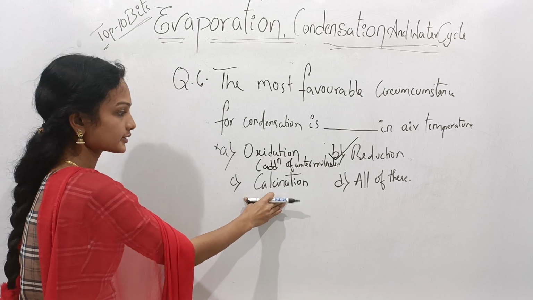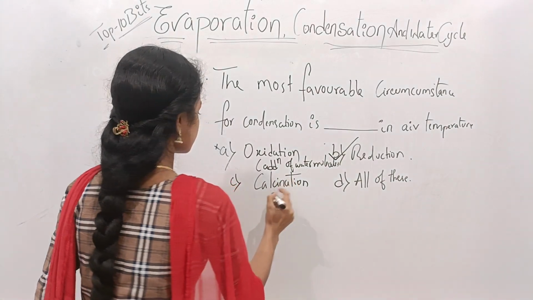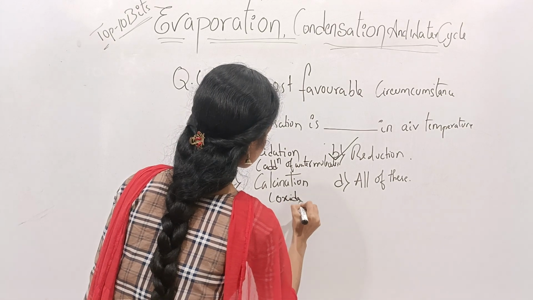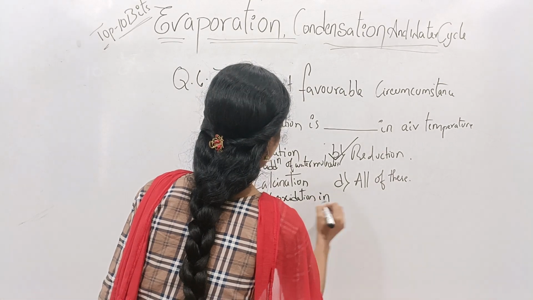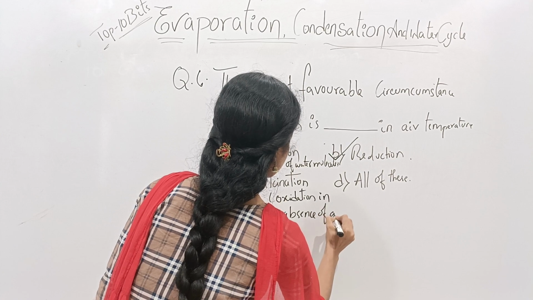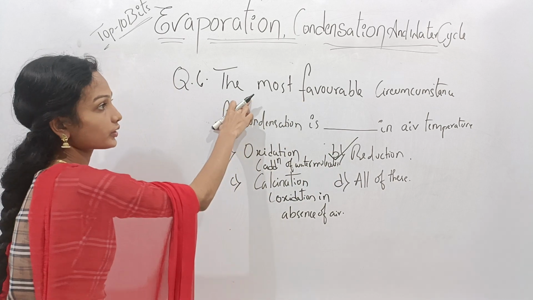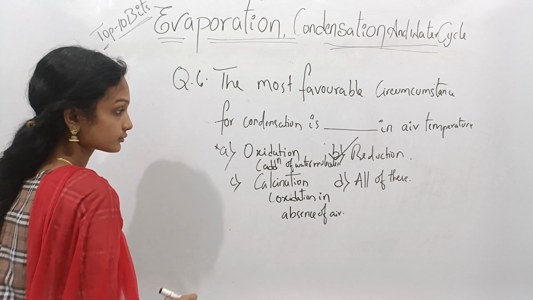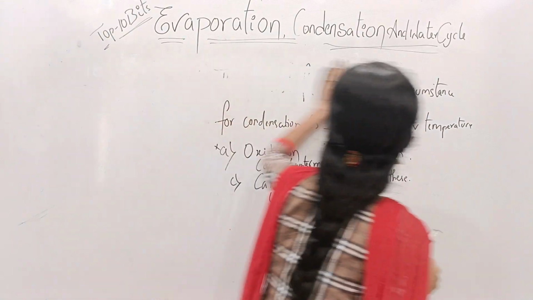And calcination means the oxidation process that occurs in the absence of air is known as calcination. Here the correct option is B, that is reduction. The most favorable circumstance for condensation is reduction in air temperature. Then come to question number 7.